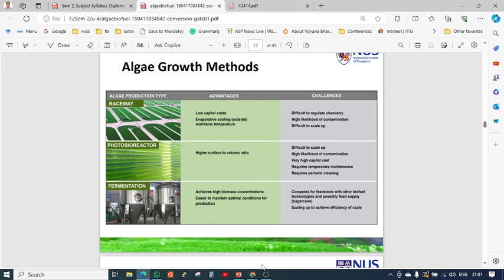I am not exactly from biology, so I cannot go into the details of how gene structures and traits are developed, how nutrients can be developed, and how it can be grown. There are some techniques there.